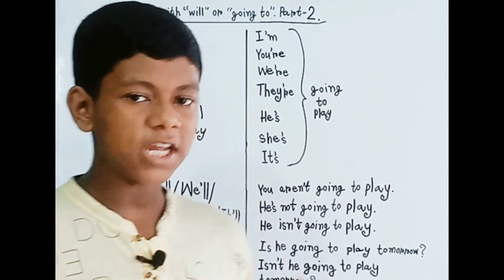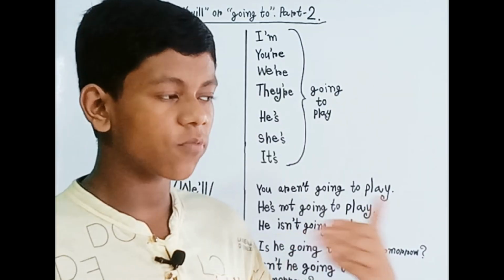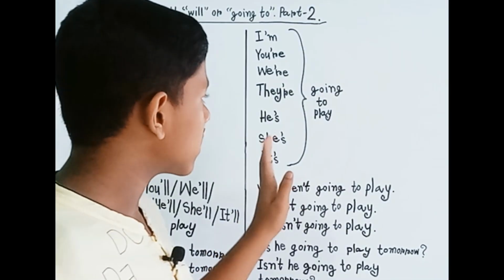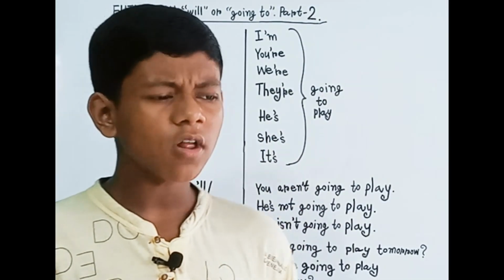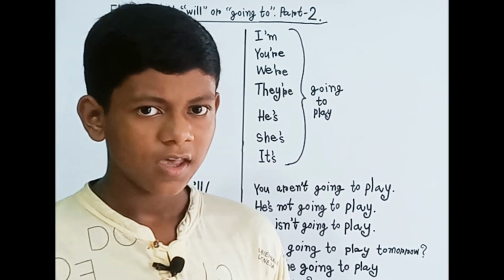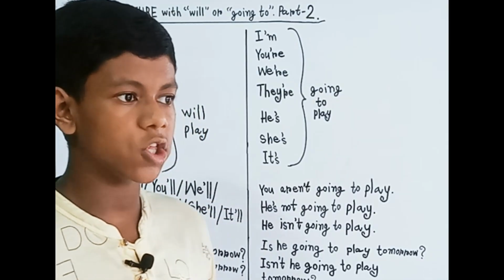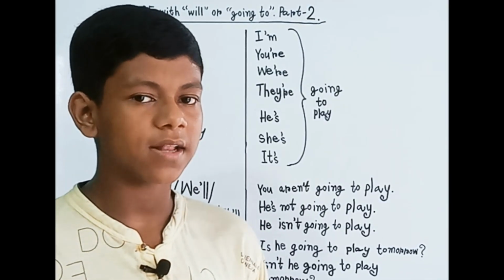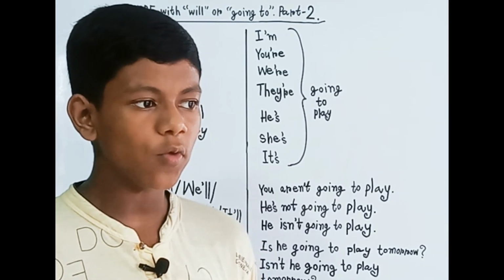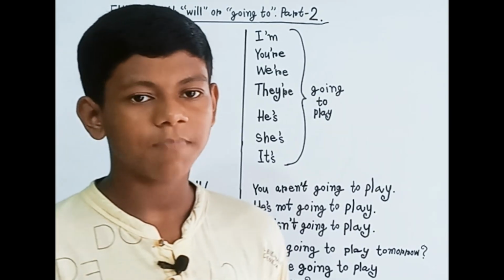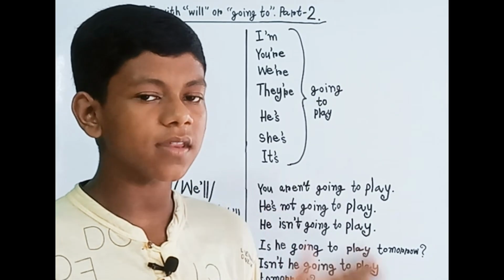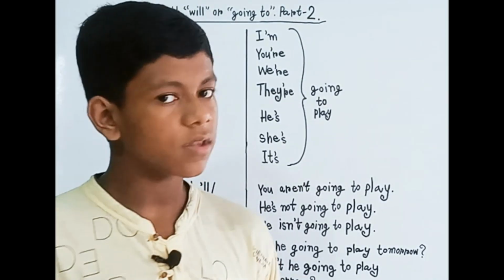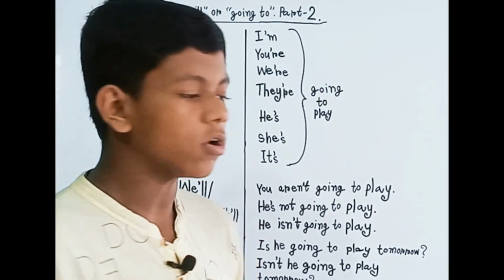But it will be a little bit different with the names. That is, Arjon is going to play. You can also use Arjon's going to play. Okay, but most of the time people generally say Arjon is going to play, if they want to add the person's name. But if you want, you can say this. But it is correct to use Arjon is going to play. Okay, so just keep that point in your diary.